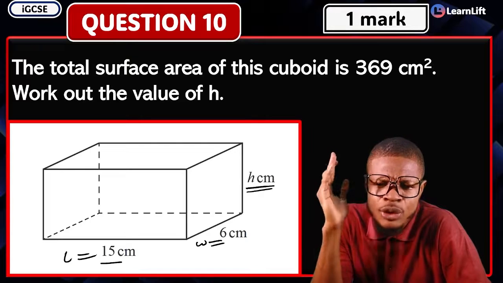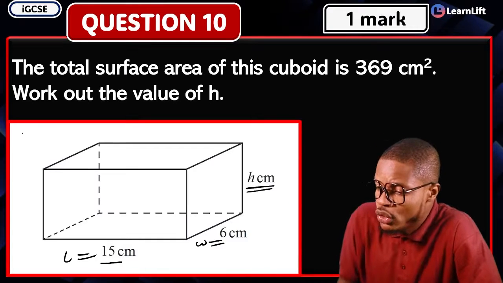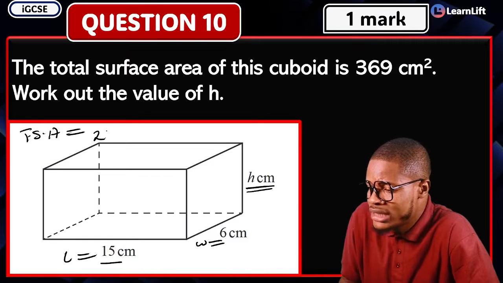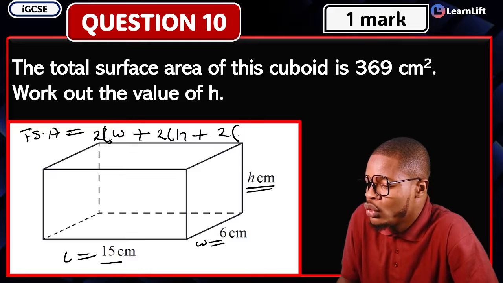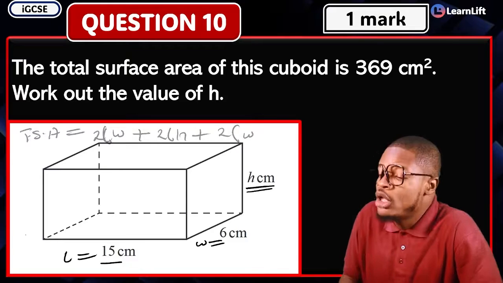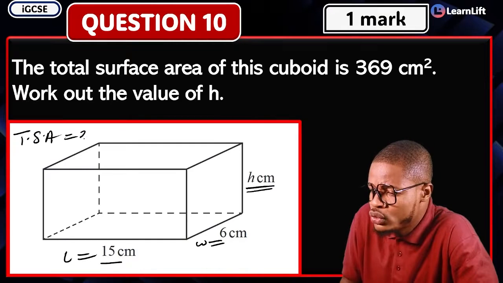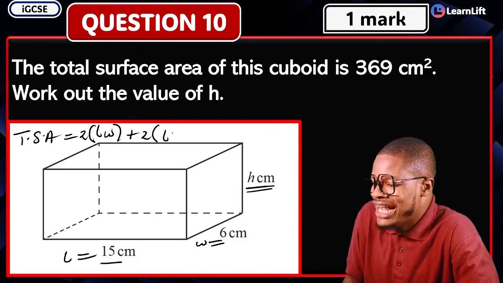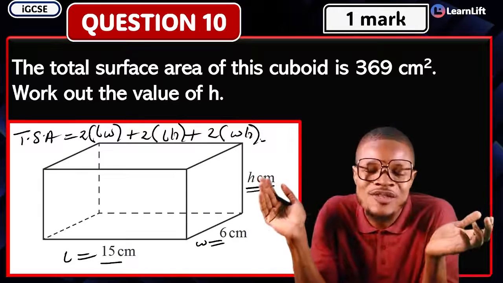How do we solve this? When you come to your cuboid, what's the formula for total surface area? Your total surface area of a cuboid, this is the formula. It is 2 into length times your width, plus your 2 into length times your height, plus your 2 into your width times your what? Height. That's the formula for your total surface area.